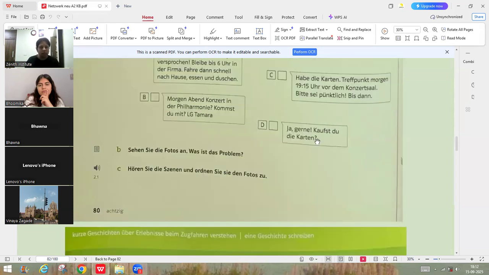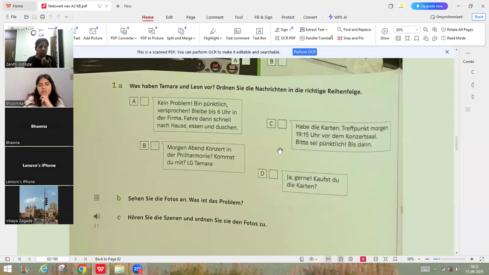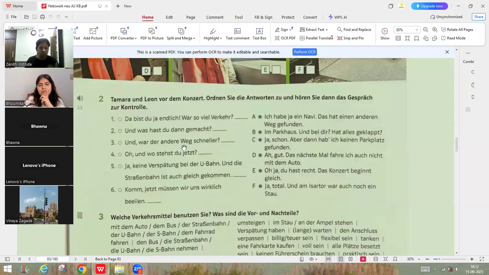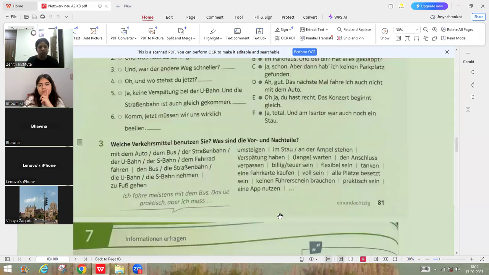Yeah. So here there is a chat conversation between them. You have to put it in order while reading them. This is a conversation audio. This you can do as homework as well. Welches Verkehrsmittel benutzen Sie? Was sind die Vor- und Nachteile? Vor- and Nachteile meaning is what are the positive points and what are the negative points.